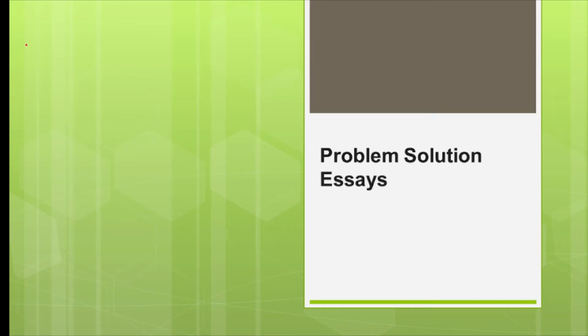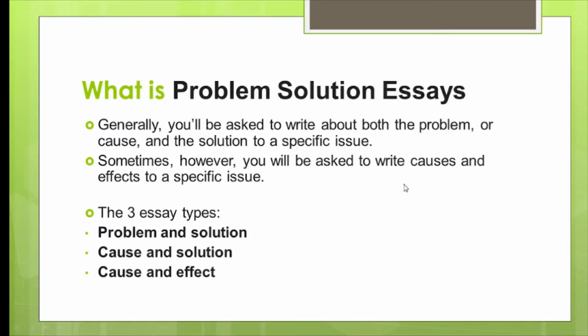Today we are going to discuss the problem-solution type essay. Generally, you have to write either problem and solution, or cause and solution. They will give you any two things and you have to write on that. They can give you a combination of problem and solution, or cause and solution, or cause and effect. Okay. Now let's take an example.